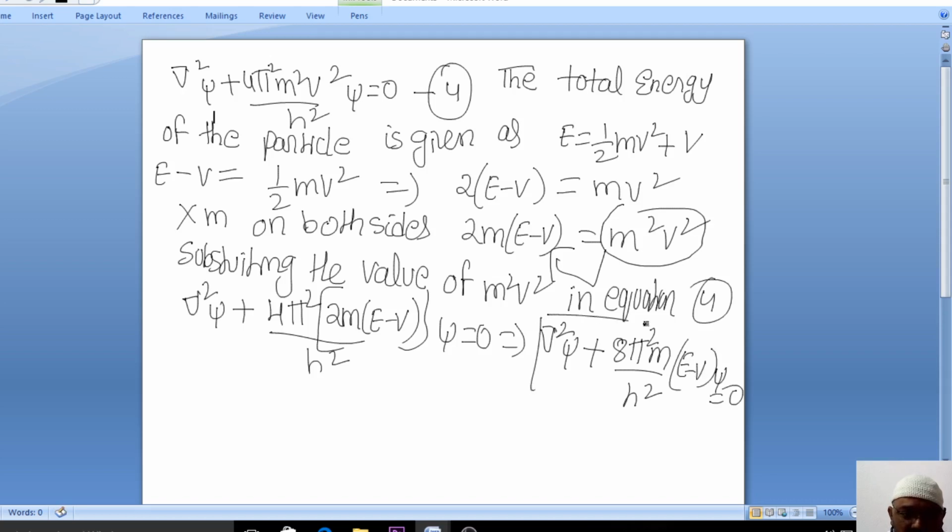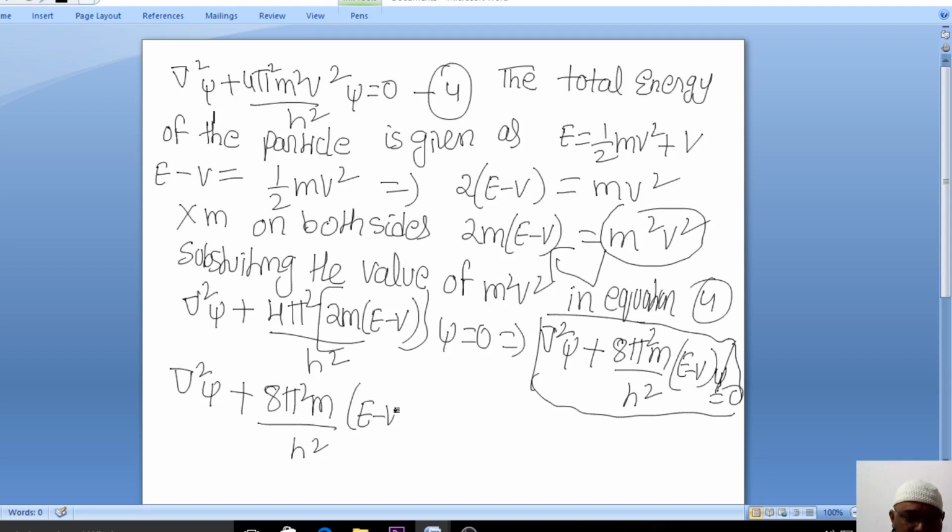So we have removed the d by dt term and we got this equation, and this equation is the Schrodinger time independent equation. You got a clear idea over how to derive it. Up to this, this will be the derivation which will be asked. Again writing: del square psi plus 8 pi square m by h square into E minus V into psi is equal to 0.